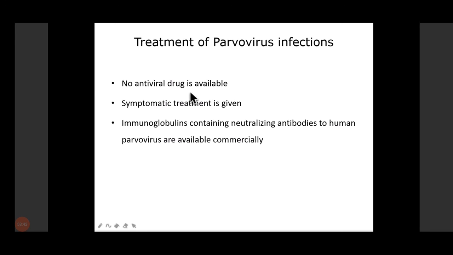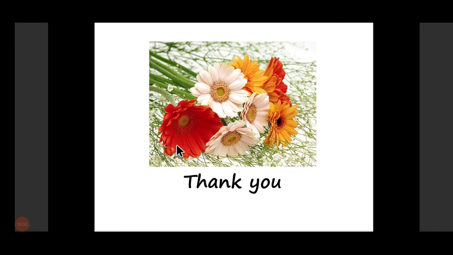So treatment, no antiviral is available. Symptomatic treatment is given. And immunoglobulin containing neutralizing antibodies to human parvovirus can be given. They are available commercially. So this was all about your miscellaneous organisms which cause infection in your blood system.